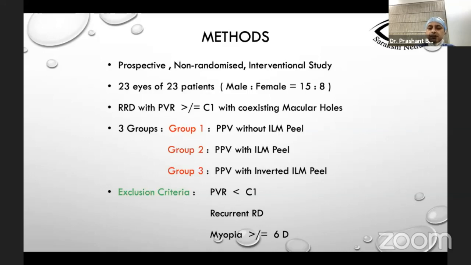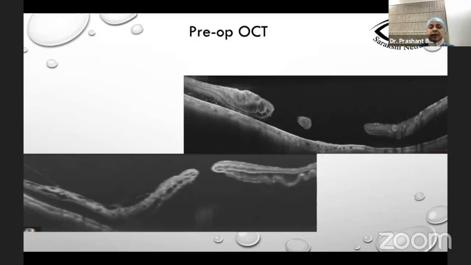Group 1 underwent pars plana vitrectomy only. Group 2 had pars plana vitrectomy with ILM peel, while Group 3 underwent inverted ILM peel. Patients with recurrent RD, PVR less than C1 and myopia more than 6 diopters were excluded from the study.